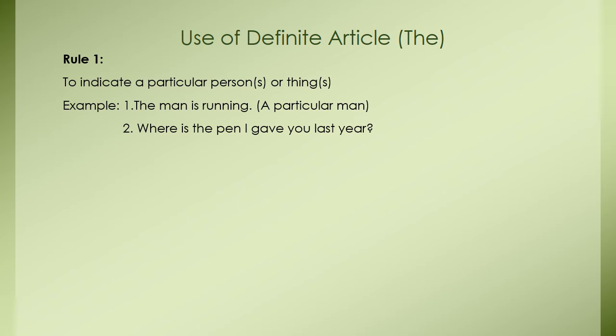Now let's move on to our next topic, that is use of definite article the. Rule number 1. To indicate a particular person or thing, we use the. For example, the man is running, and number 2, where is the pen I gave you last year?